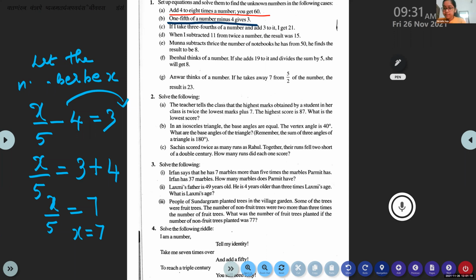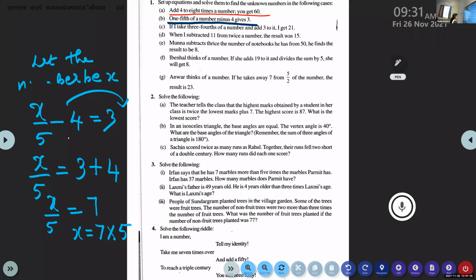When it moves, it will become multiplication. This denominator on the left side will become numerator. So you have to multiply. So what will be your answer? 7 into 5 is equal to 35. So you got the answer x is equal to 35.